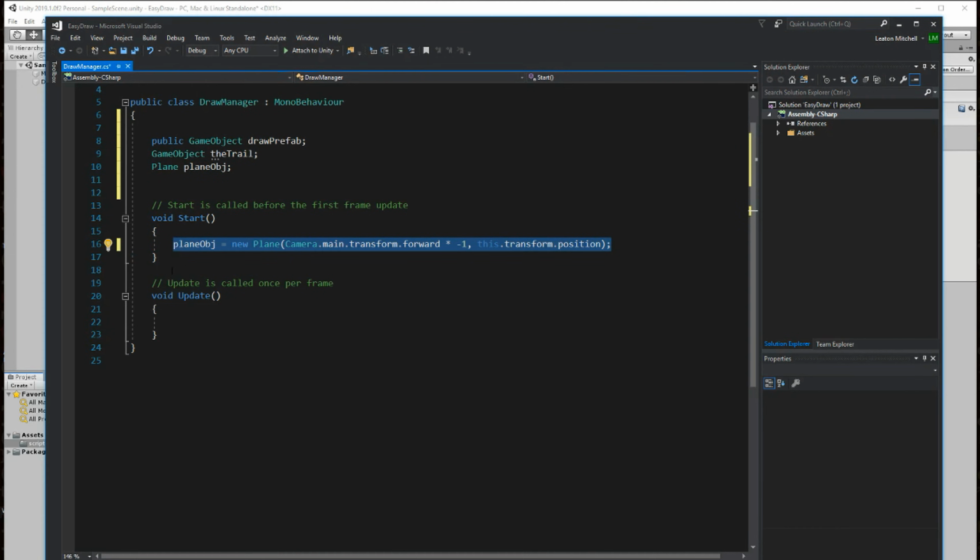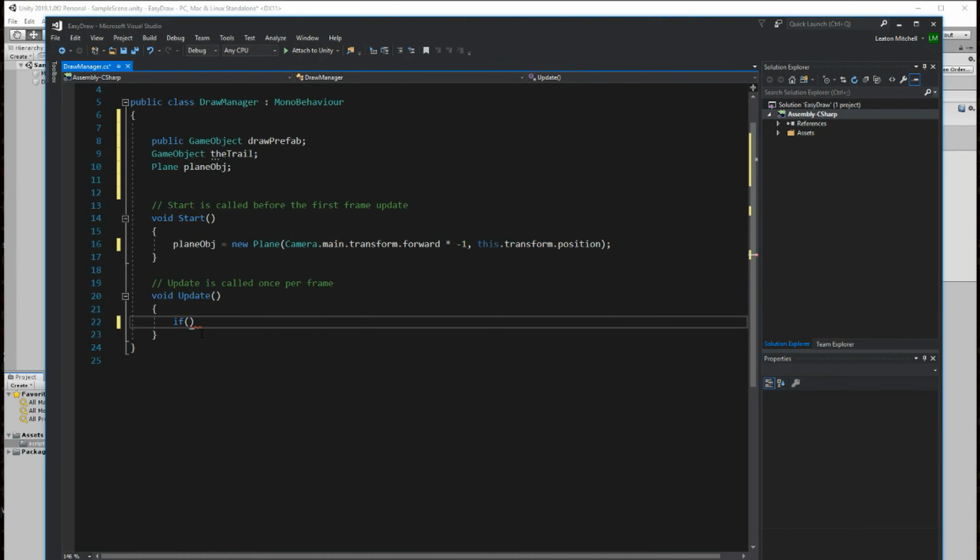Now that we have initialized this on start, the only thing left now is to go into our update and look for our gestures. So when someone touches with their finger or when they use the mouse to click, and that's really easy to do.